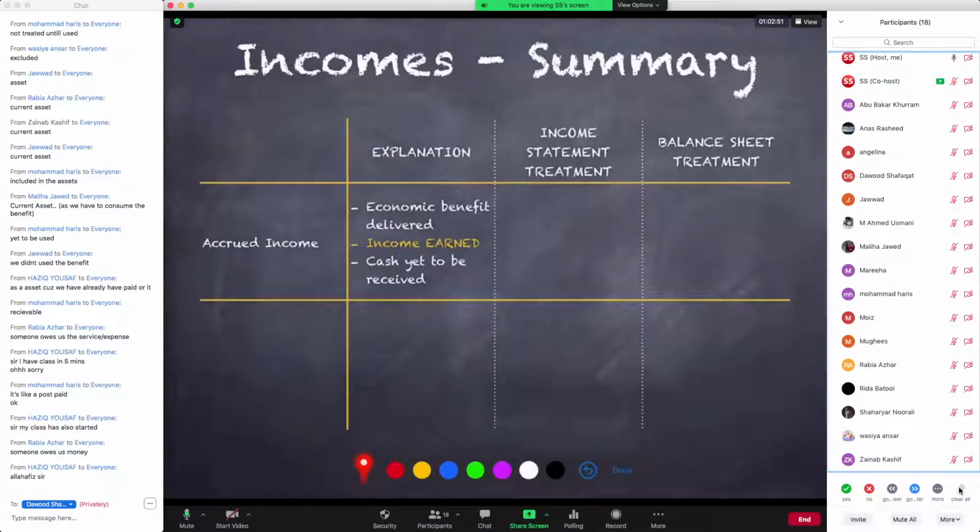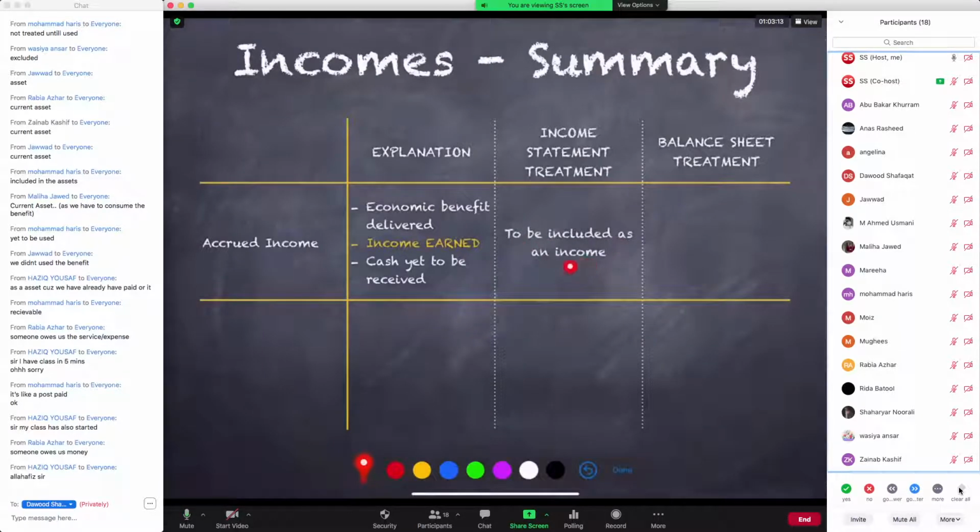So accrued income की explanation क्या है? Explanation ये है कि accrued income का मतलब है economic benefit आप deliver कर चुके हुए हैं. इसका मतलब है income आप earn कर चुके हुए हैं, क्योंकि benefit deliver करने से आप income earn करते हैं, cash receive करने से नहीं. Cash is yet to be received. That means someone owes you this cash, and that is why in the income statement it should be included as an income.